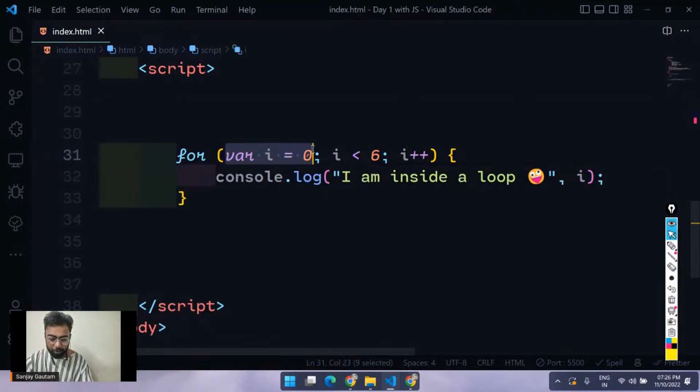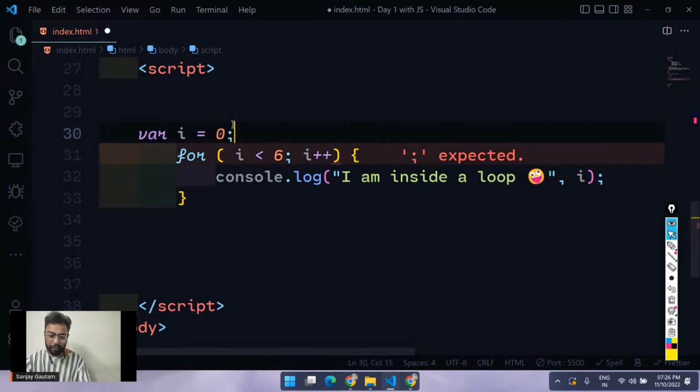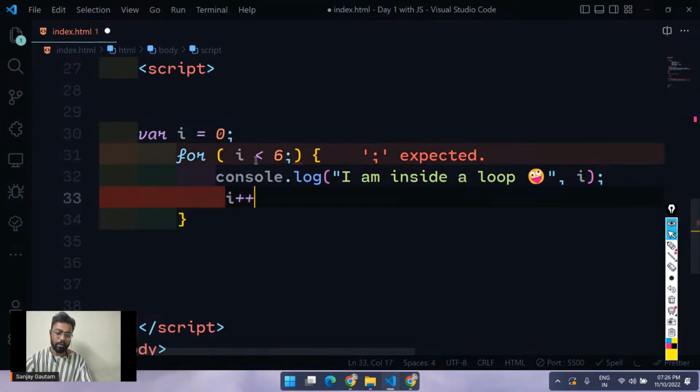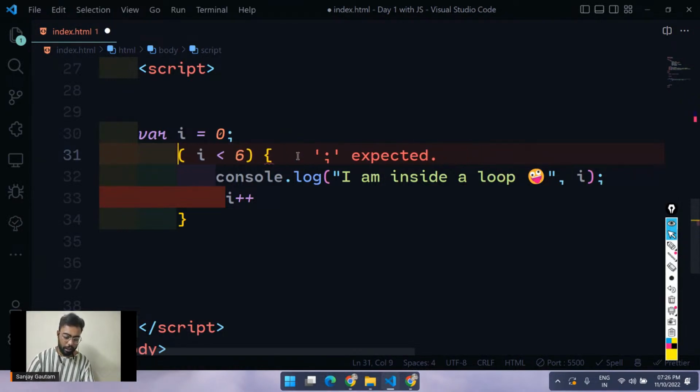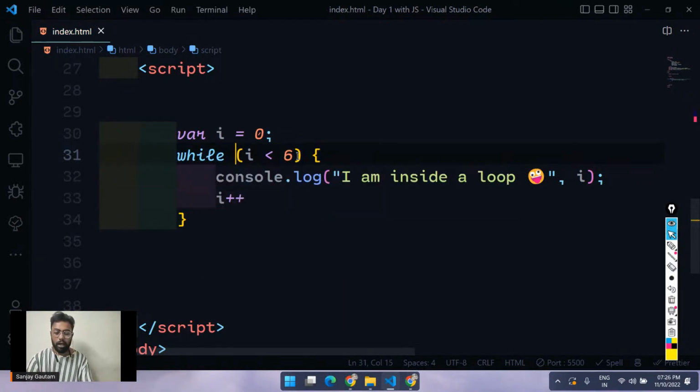So just copy this thing from here and paste it here. Copy this thing from here and paste it here. And go over here and write a while loop. It's up to you which loop you want to use. For loop and while loop are almost similar. You can actually use any one of them. Okay. Now let's come to the last kind of loop, which we call a do while loop.